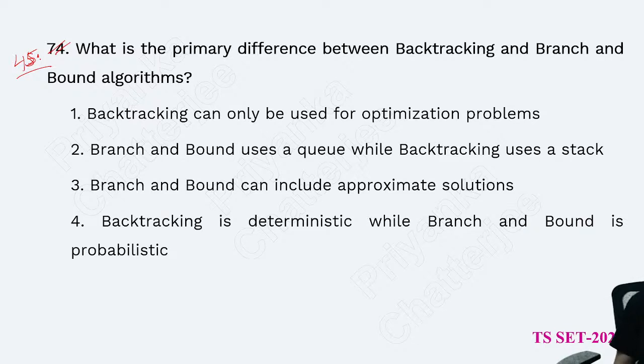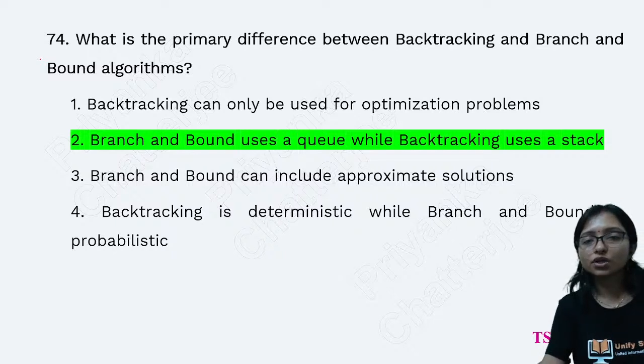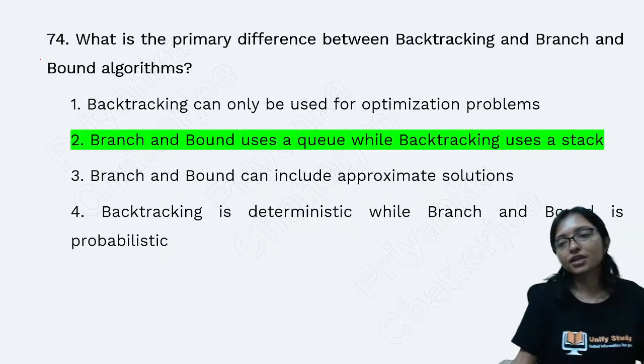Question number 45. What is the primary difference between backtracking and the branch and bound algorithm? Yes, question number 45 answer is option 2. Branch and bound uses a queue while backtracking uses a stack.